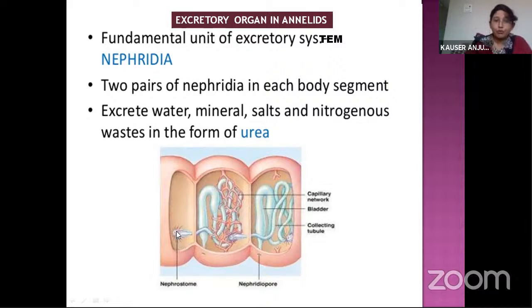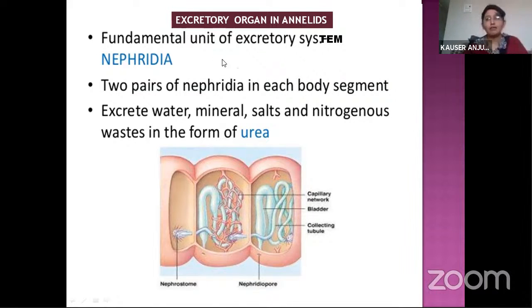So this is a nephrostome. Nephrostome collects the waste from the segment and gives it to this tubule, and this tubule is connected to the outside by a small opening called nephridiopore. So nephrostome collects the waste, passes it to this coiled tubule, and it is connected to the outside of the earthworm's body by means of a small hole, a small pore called nephridiopore. So all these parts combined come under the structure called nephridia.